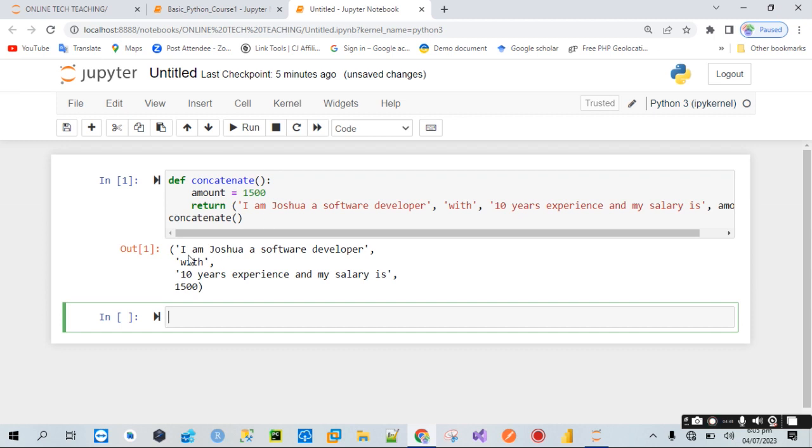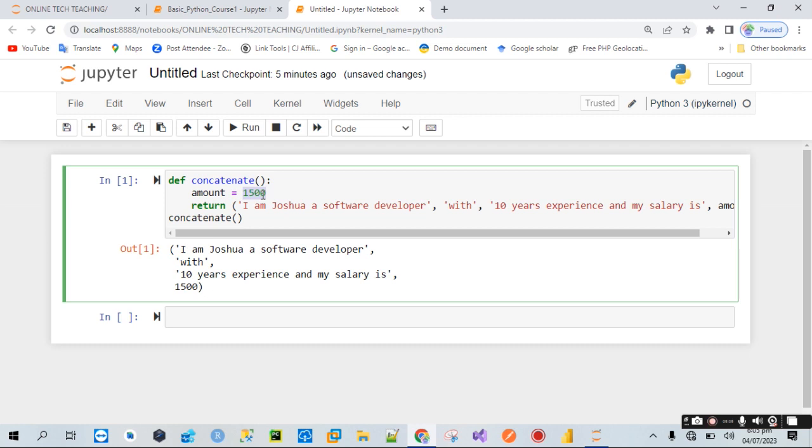It was able to show us that I am Joshua with 10 years experience, and my salary is this. Are you seeing it now? So this is what we actually want to display. We're able to concatenate, this time around, an integer with a string statement.